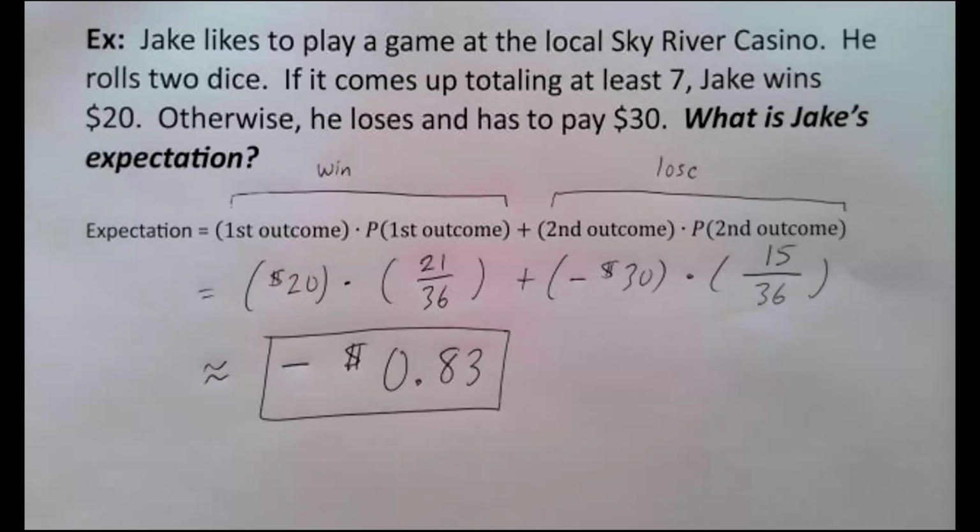And that's because the casino, they took statistics. Somebody who works at the casino took statistics and they know how this works. They know the expectation formula. They're not going to offer a game where the player has a positive expectation, because that means the casino would be offering a game where they know they lose money in the long run. How are they going to stay in business? Nobody would run a business where they know they lose money in the long run. So the casino only offers games where they know they're going to win money in the long run. In other words, they know the player has a negative expectation.